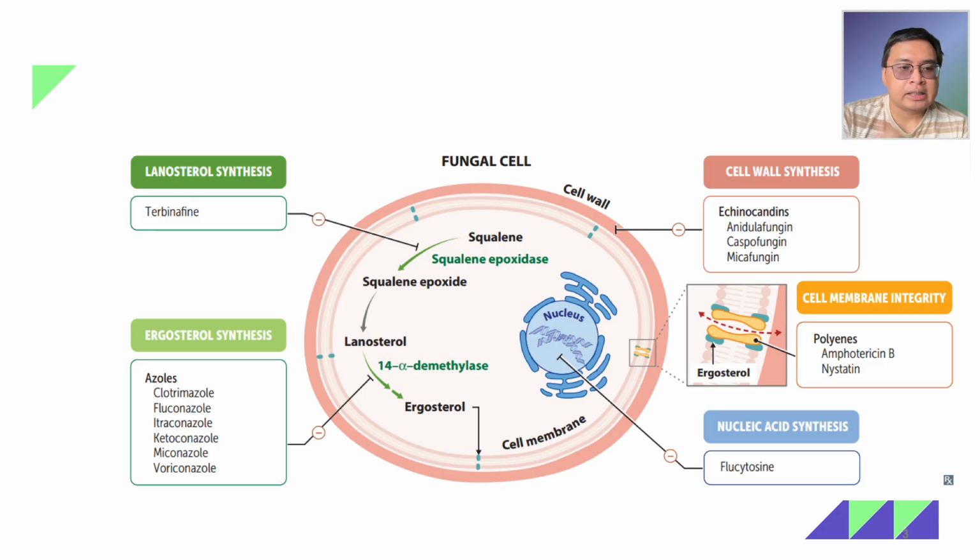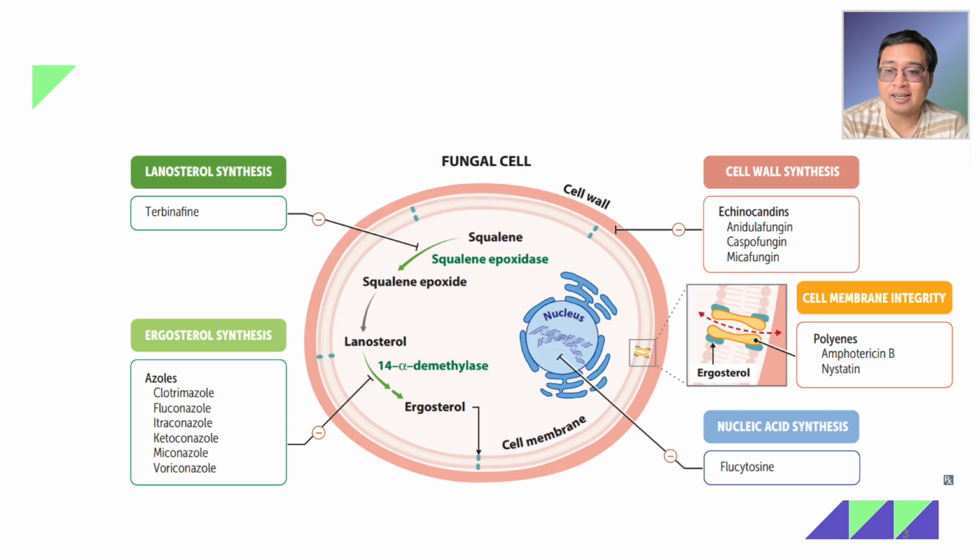Alright. Tapos meron pa tayong dalawang class na nasa loob naman, intracellular ang action. These are the nucleic acid synthesis inhibitors and the microtubule inhibitors or microtubule disruptors. The nucleic acid synthesis inhibitor is flucytosine, fluorinated cytosine. So sa pangalan pa lang, alam natin kung ano yung structure niya, di ba?